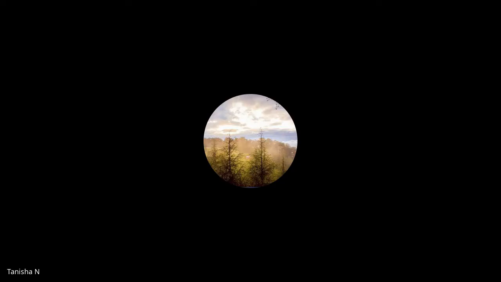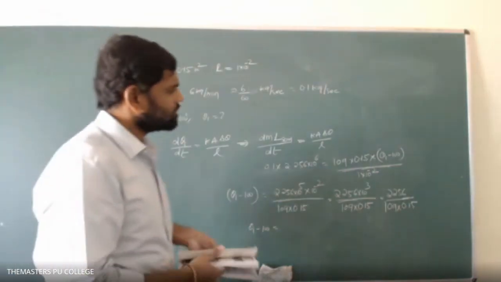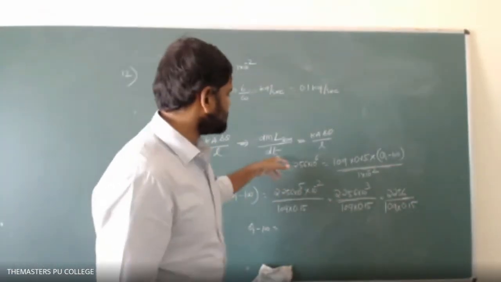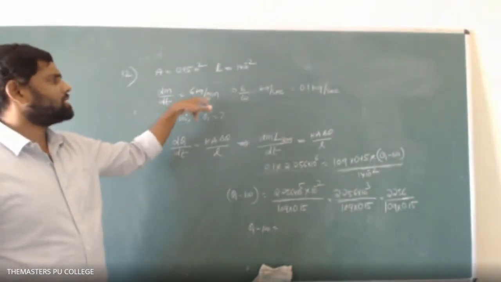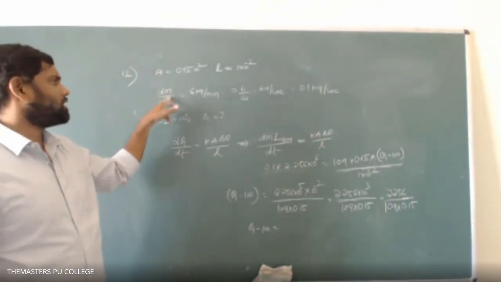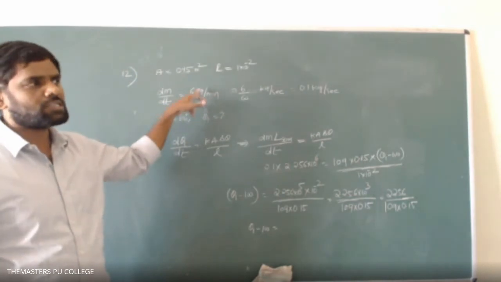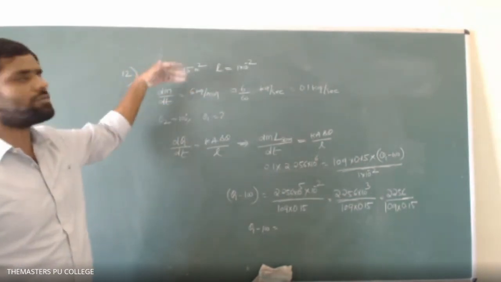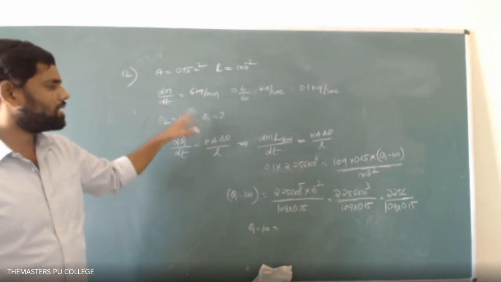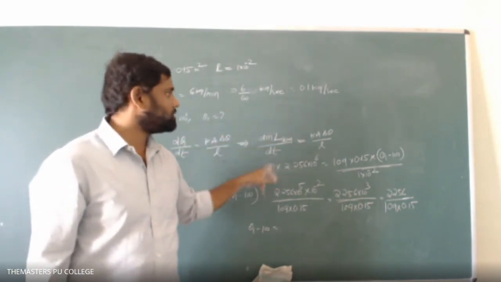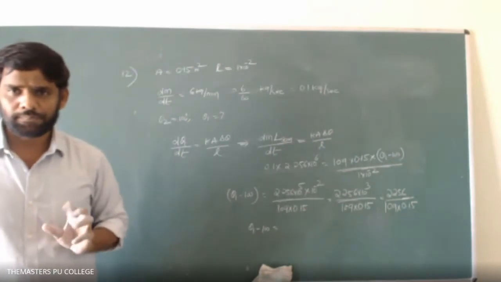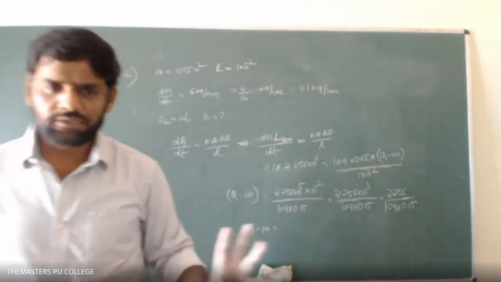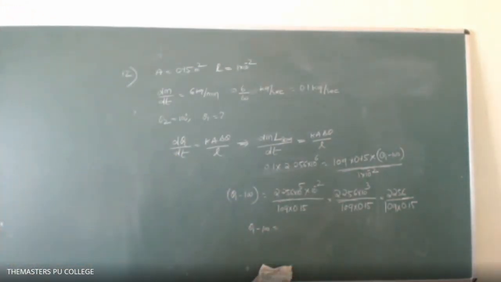Sir, what about dt? Which one? dt, sir. dt, that is nothing but dm by dt only. So they have given 6 kg per minute, means the mass per minute it evaporates. That's why dm by dt. In place of this dm by dt, we have substituted 0.1. Once check that value, how much we will get.